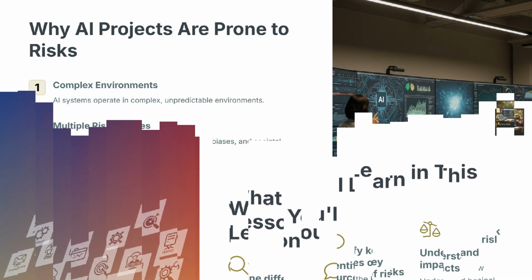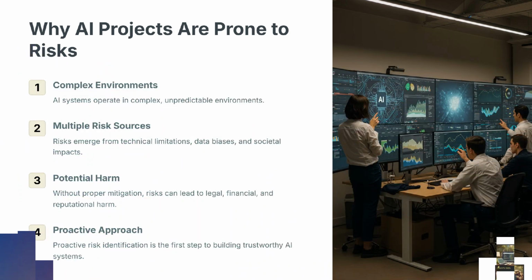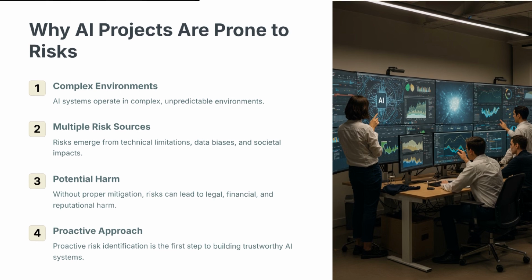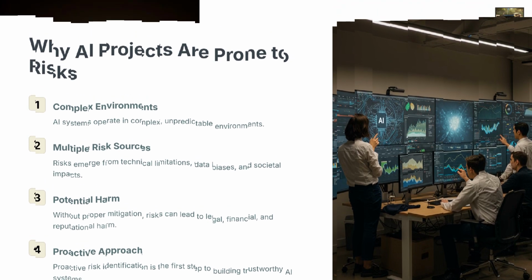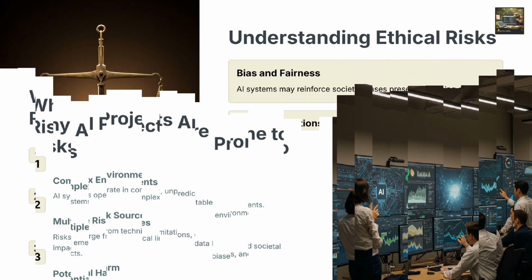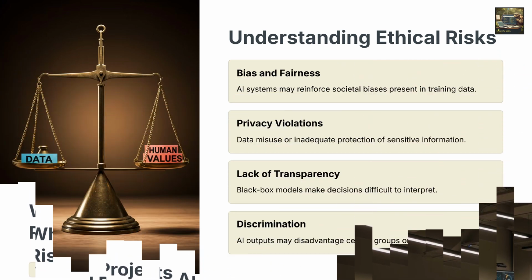AI projects operate in complex, unpredictable environments. Risks can arise from technical limitations, biased data, or societal impacts. If left unmanaged, these risks can lead to reputational harm, financial losses, and ethical violations. Proactively identifying risks early in the AI lifecycle is critical to prevent negative outcomes and build systems that users and stakeholders trust. Ethical risks are among the most critical challenges in AI.